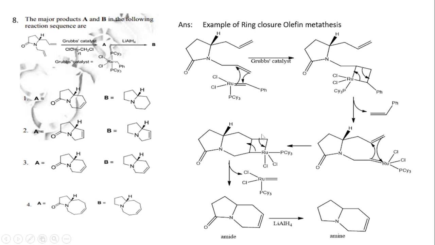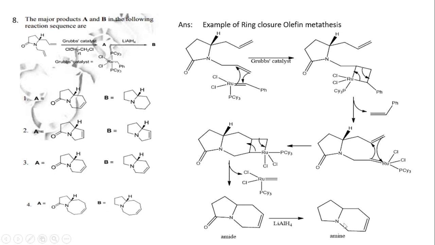It will form this type of cyclobutane structure. Then it undergoes bond cleavage to remove this ruthenium carbene, that is ruthenium double bond CH2, and it gives us some amide. This is the intermediate, that is A, option A.